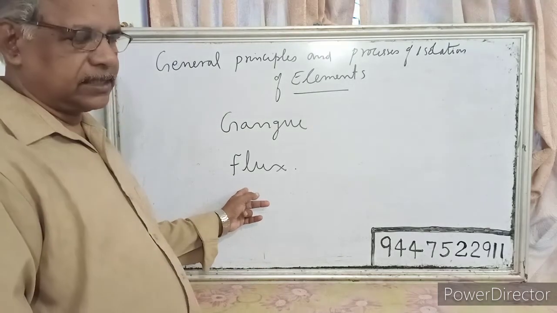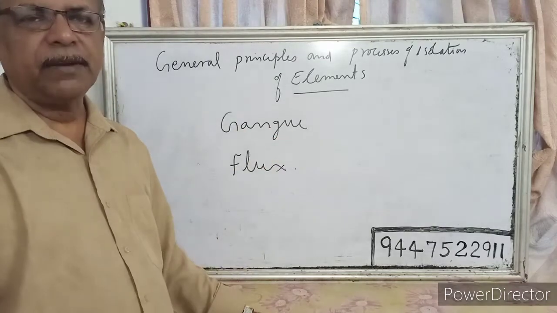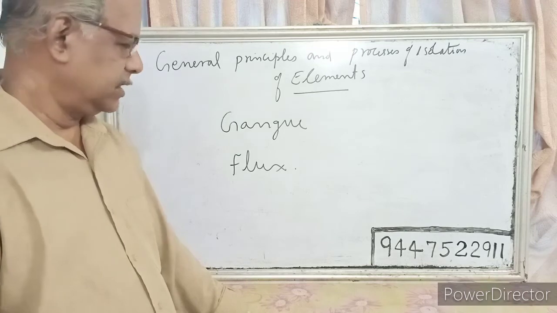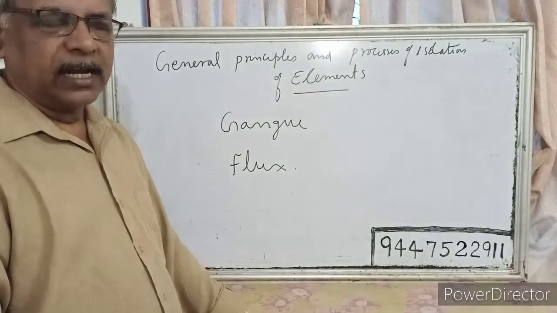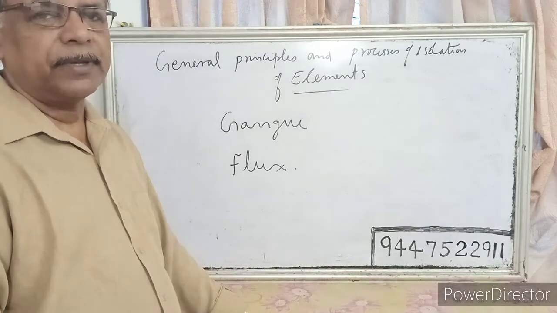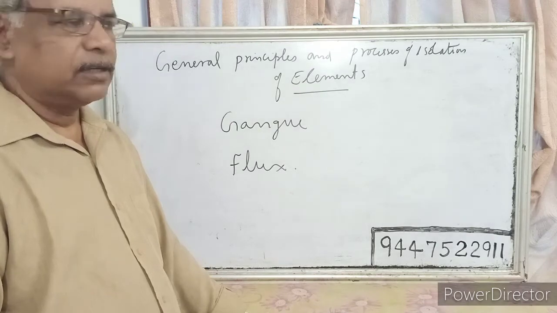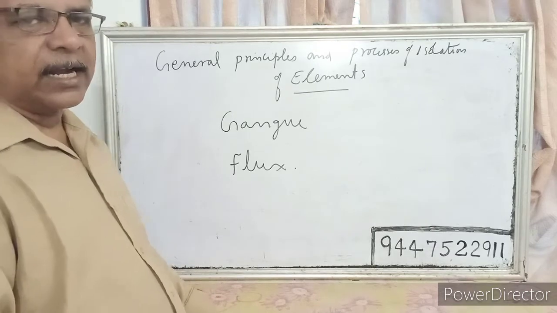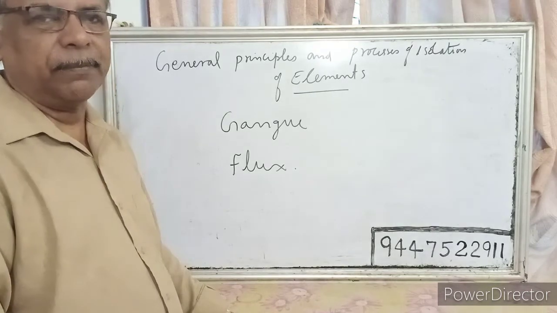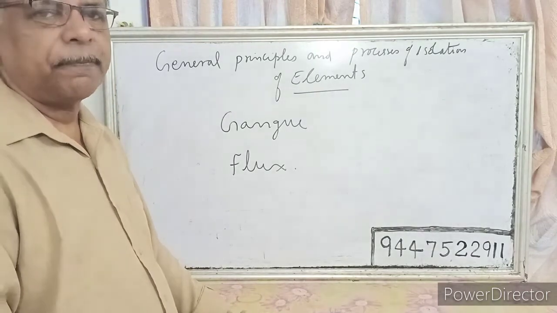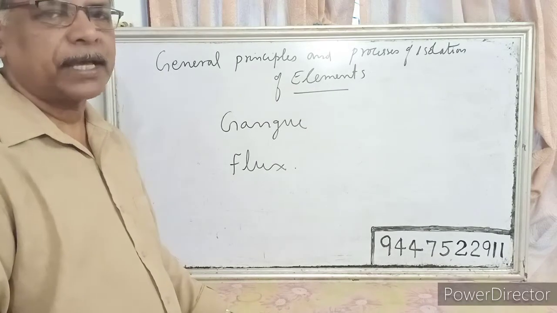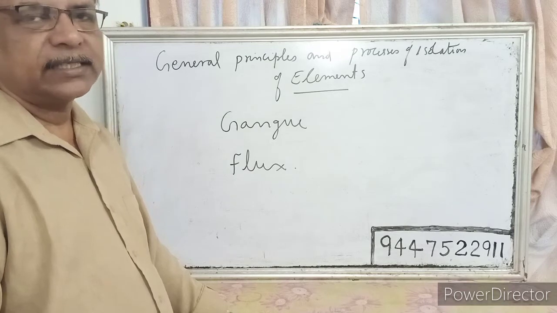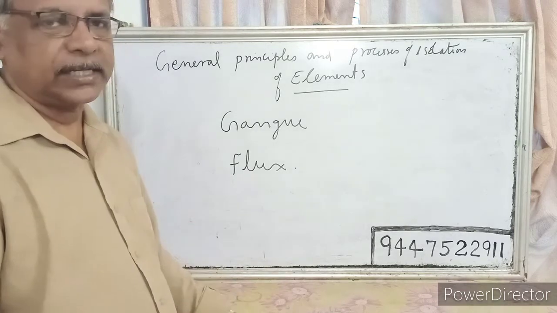And coming to flux, there are various physical methods for the removal of the gangue from the ore particles. But there remain some impurities in the ore. So we can remove the impurities, that is the gangue, completely by chemical methods. For that purpose, we use some chemicals for removing the impurities chemically, and such substances are called flux.